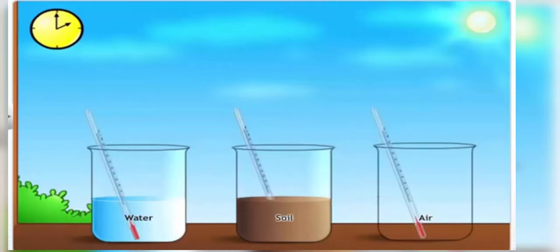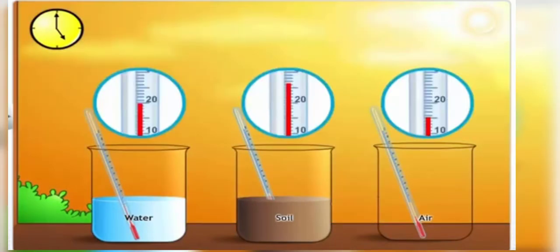The beakers are placed in sunlight for 3 hours, and the thermometer readings are taken. Do you notice a difference in the readings? The temperature reads more in the second beaker than the others. This increased reading shows that soil gets heated up faster than water and air.